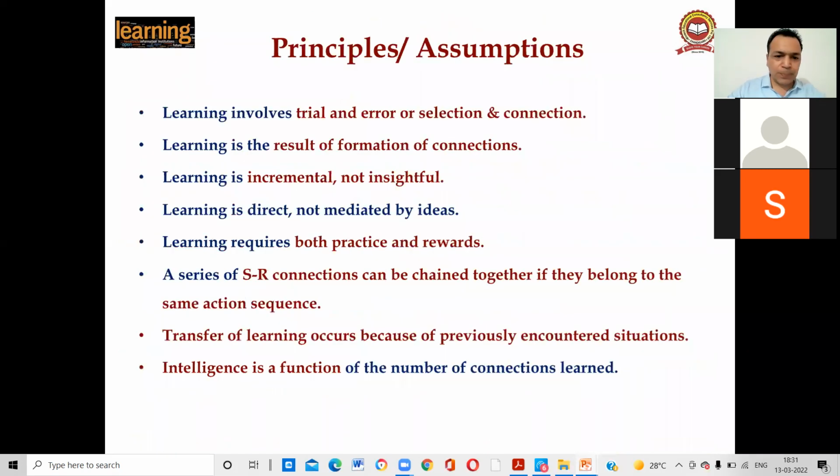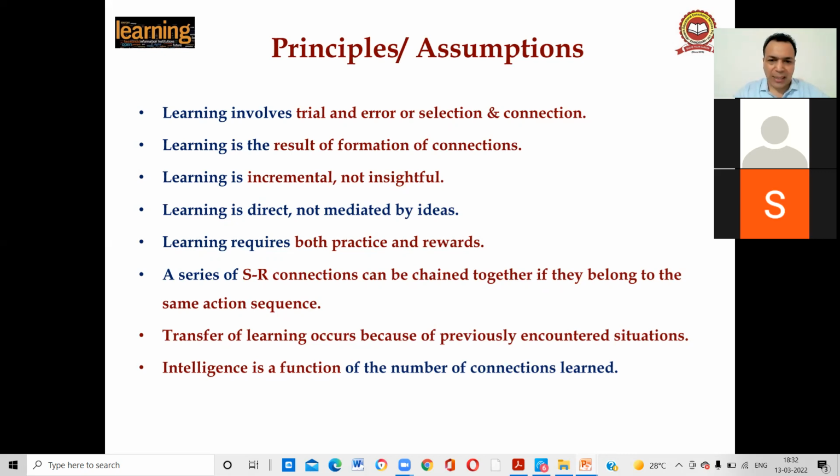He was a behaviorist, right? And some are the principles and assumptions of this theory of trial and error. It involves selection and connection. It is a result of the formation of connections, incremental, not insightful. Not insightful means this is the important one. It does not talk about how persons learn from memory and what is going on inside the mind, right? It gives less importance to mental activities. Similarly, it is a mechanical process: we are making mistakes and we are learning from that.